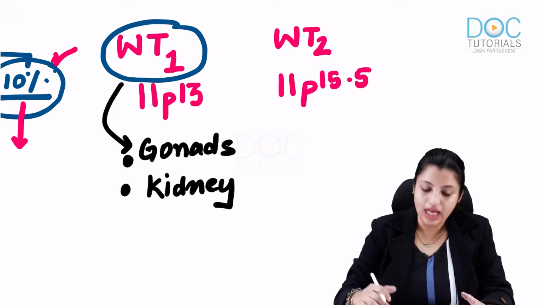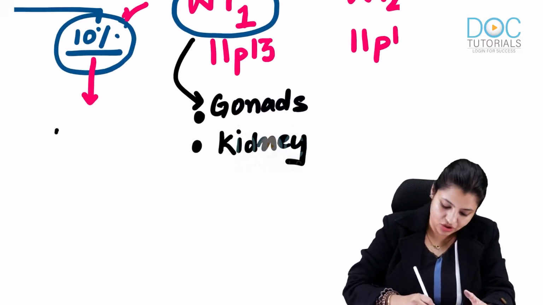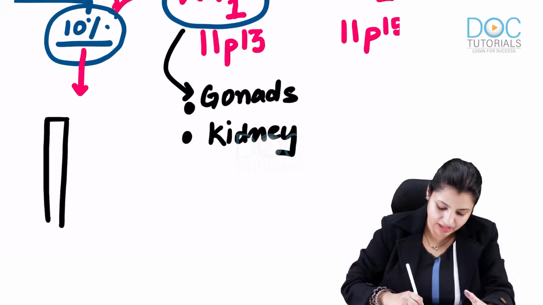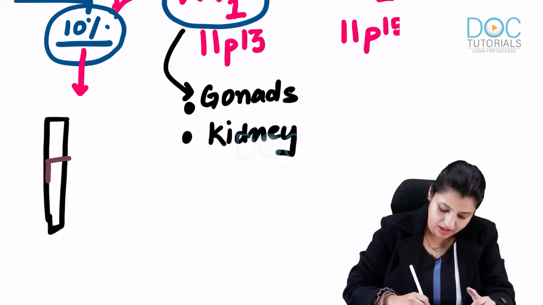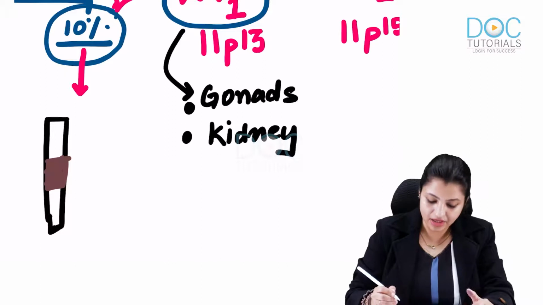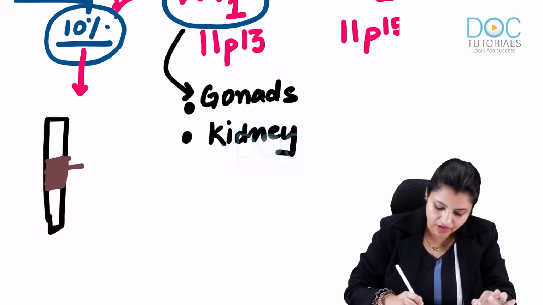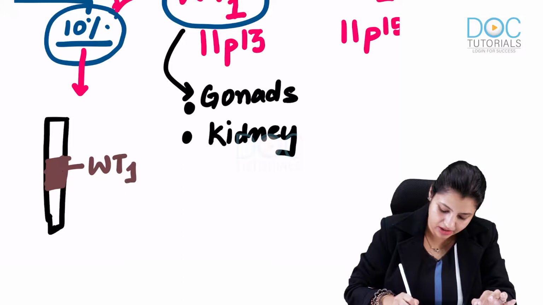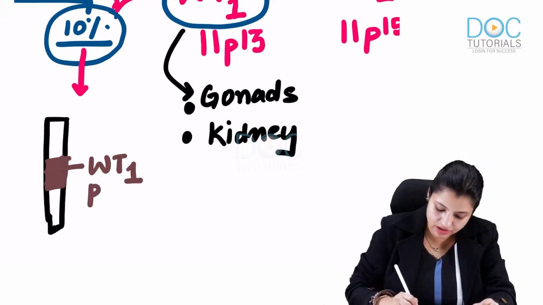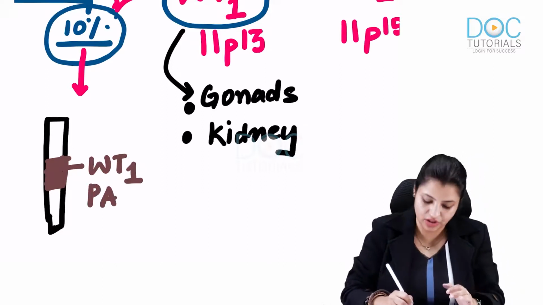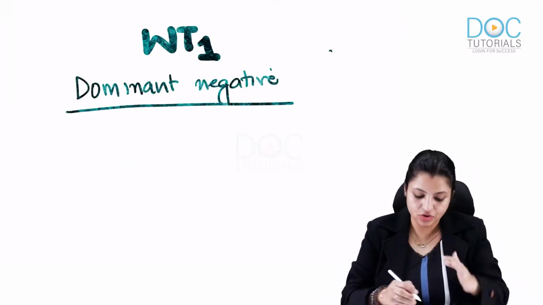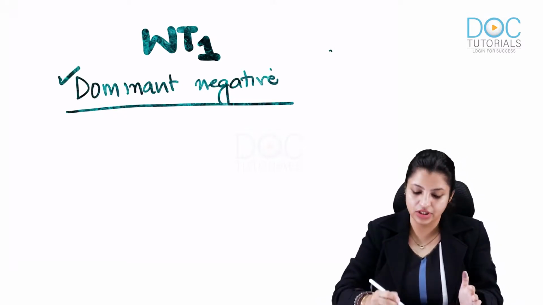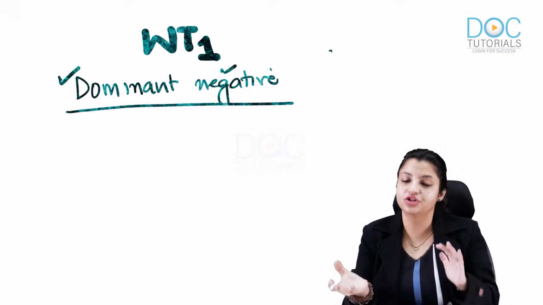Now, if you look at the location, let's say I'm drawing a chromosome here, and on this chromosome I am taking a location of 11p13. At 11p13 here we have WT1. At the same place, just adjacent to this location, we have another gene called PAX6. What do you mean by dominant negative? It means dominant, an autosomal dominant gene, and it is negative. It shows a negative impact.